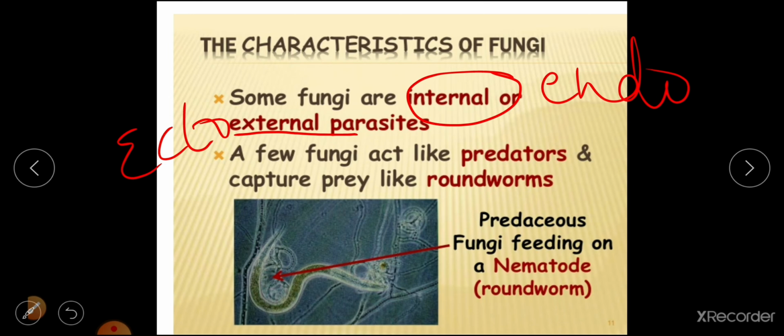Why are they attached to the host? Because they are heterotrophs. Heterotrophs means the ones which do not prepare their own food. When it is not preparing its own food, it has to develop physiological activity, metabolic activity, everything has to develop. So it has to draw some carbohydrate for the development. It has to trap some energy for the development. It has to gain some nutrients. For that purpose, it will be acting as a parasite, suffering the host. If it is present inside the host, then it is called endo. If it is present outside, it is called ecto. Okay.